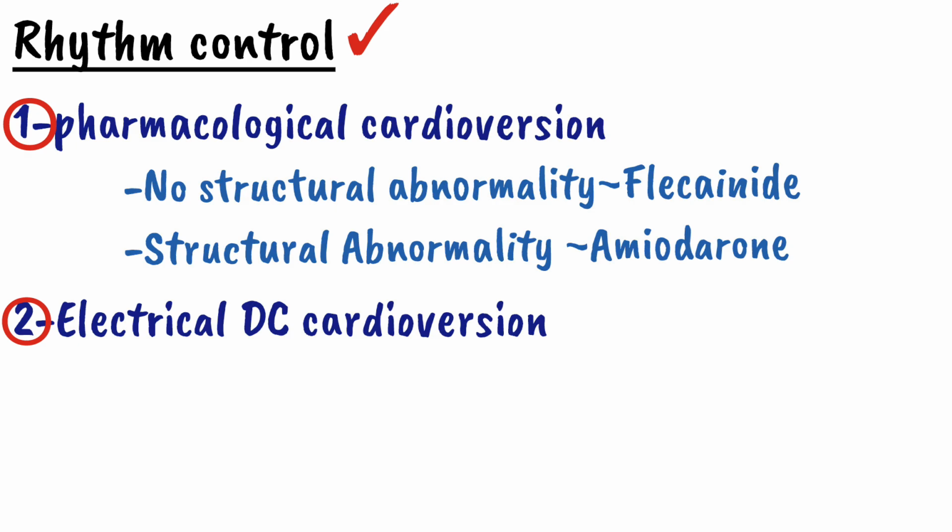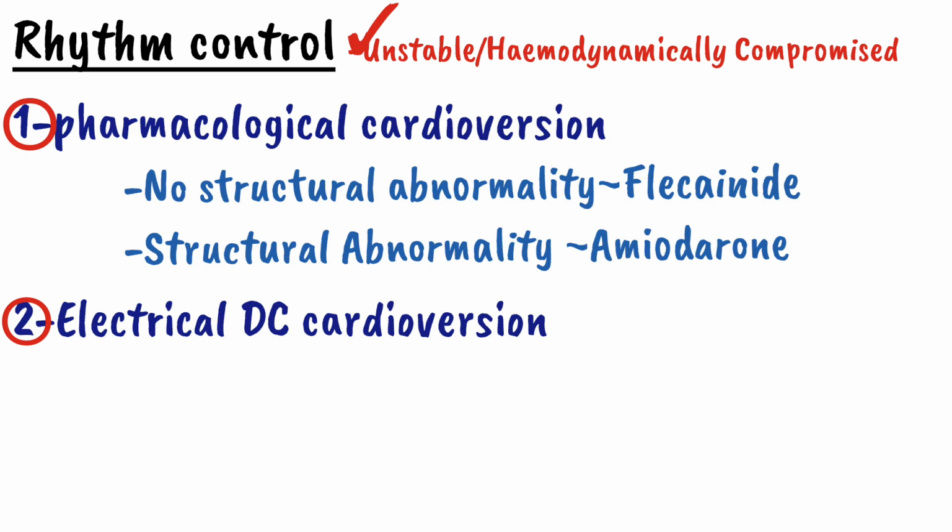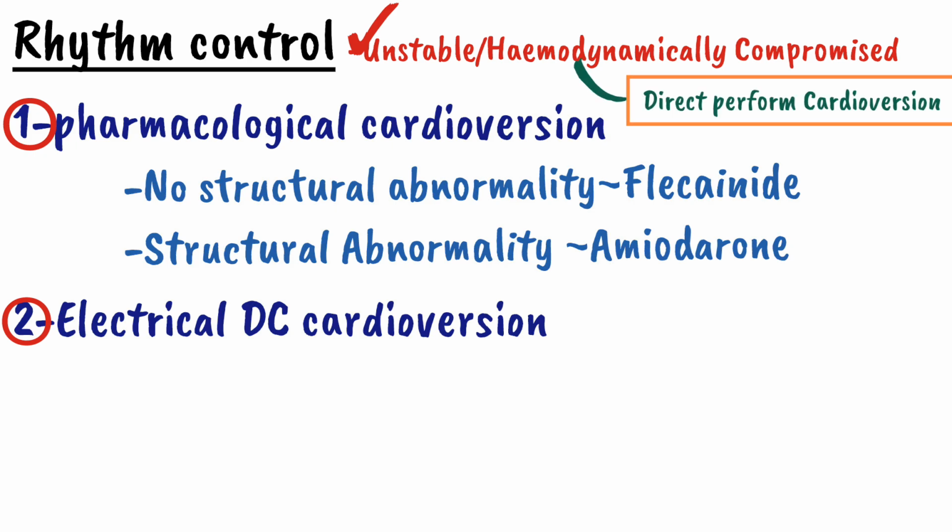If a patient presents with atrial fibrillation and is unstable, meaning he is hemodynamically compromised, the ideal therapy is to directly convert the atrial fibrillation to normal sinus rhythm with electrical cardioversion. If the patient is stable, we can go for pharmacological cardioversion.